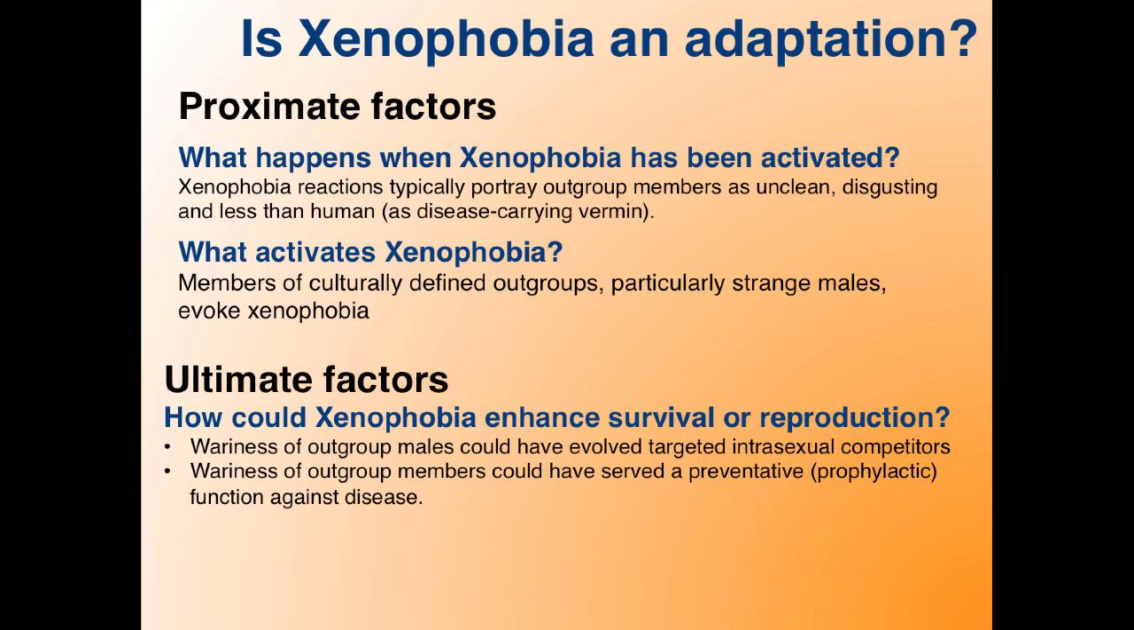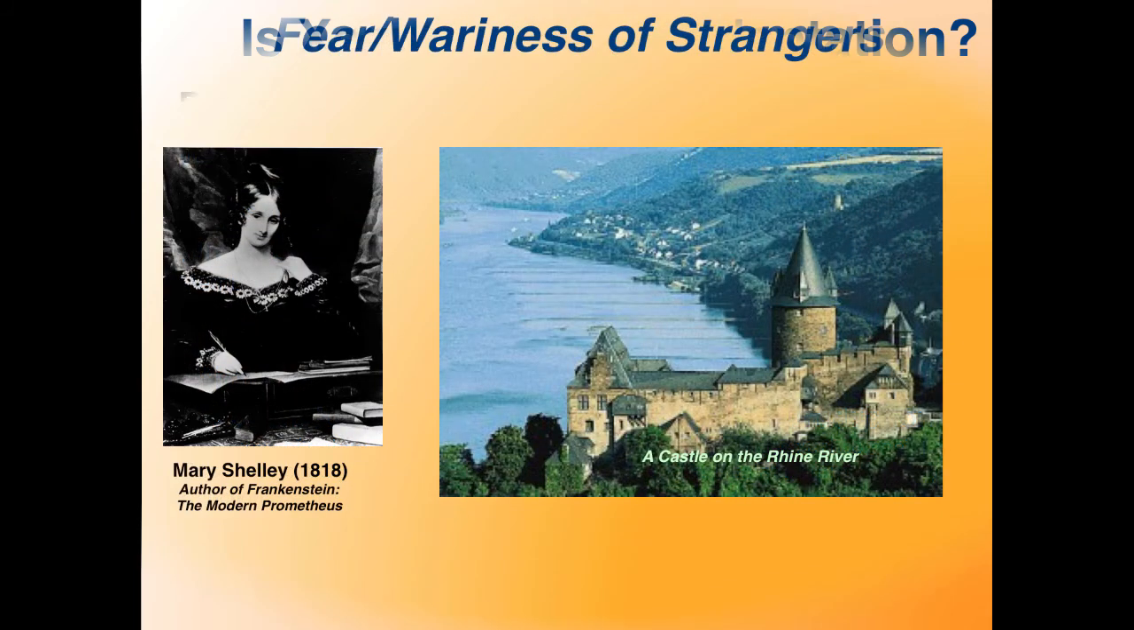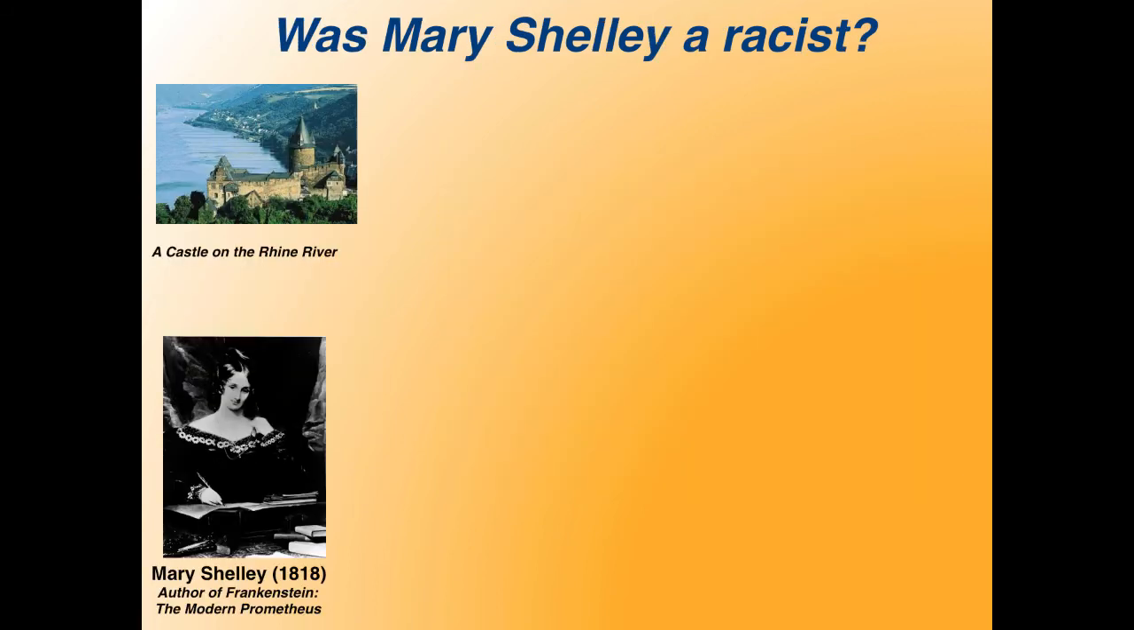When applied to xenophobia, the question of proximate functions refers to what happens when xenophobia has been activated and what activates xenophobia, whereas the question of ultimate functions refers to how could xenophobia enhance survival or reproduction. Is xenophobia an adaptation, a byproduct of an adaptation, or just noise in a very complicated psychology? To look at what happens when xenophobia has been activated, let's consider the case of Mary Shelley. Mary Shelley was an English novelist, best known for her Gothic novel Frankenstein. In the early 19th century, while traveling to Switzerland via France and Germany, Mary Shelley made the following comments about the French and the Germans.